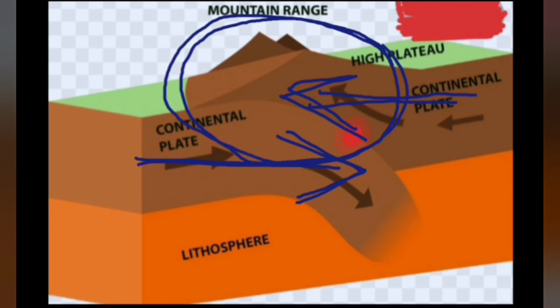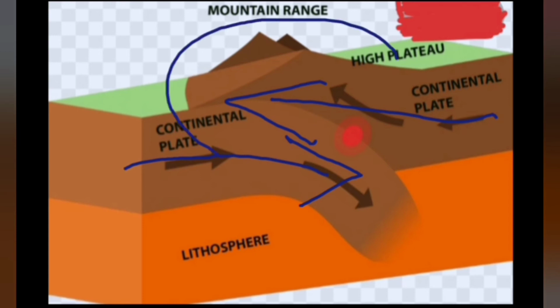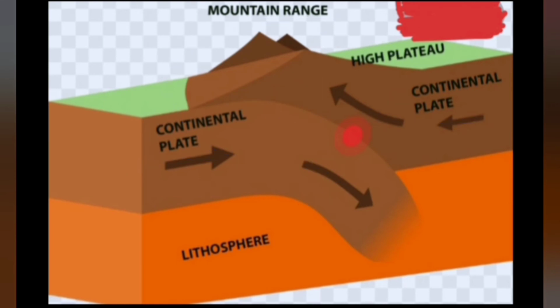So I think you have understood this part: this is called convergent boundary when one plate is going down, one plate is coming up, moving along with each other. One is coming up and one is coming down, and for that this elevated area is formed. So that is convergent boundary.